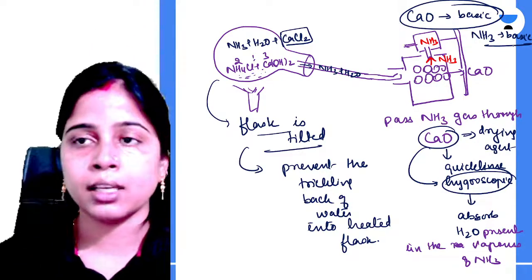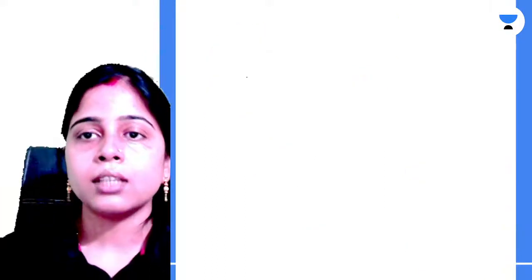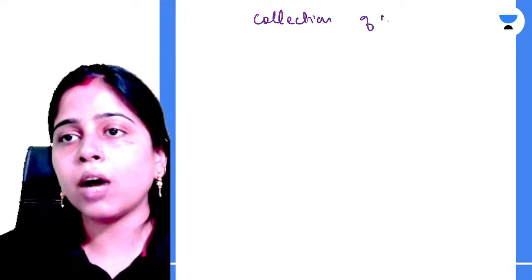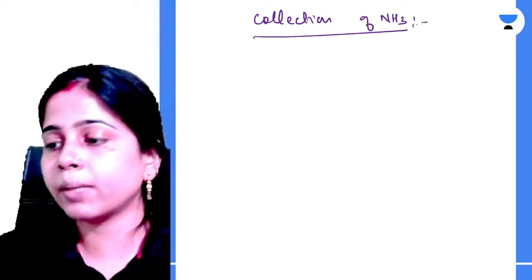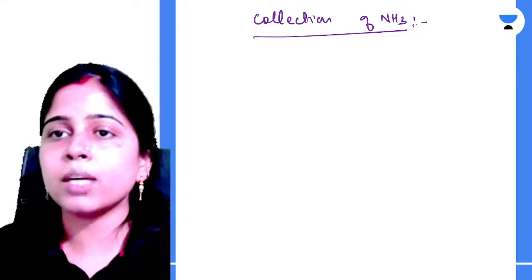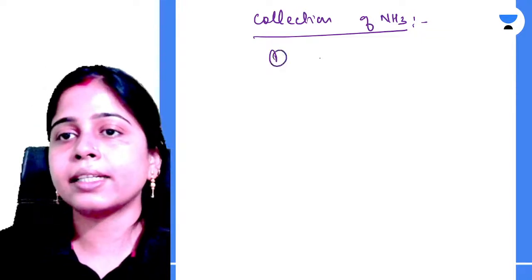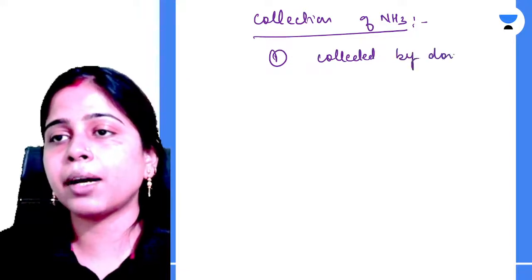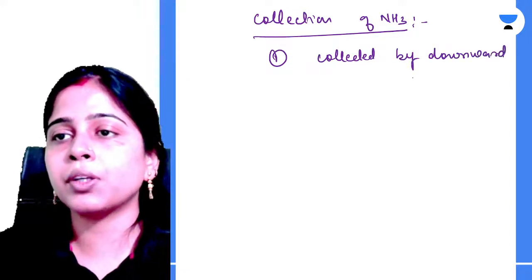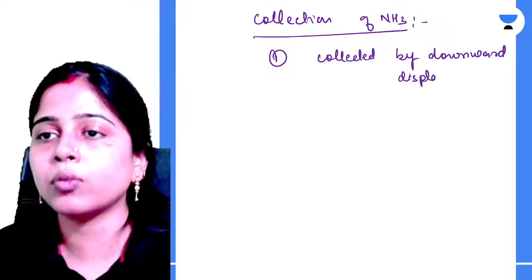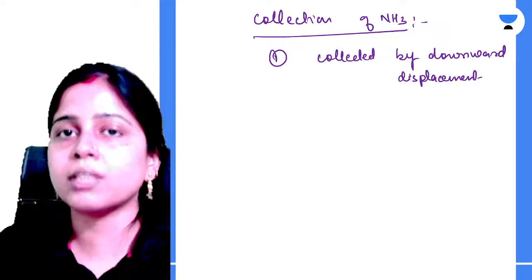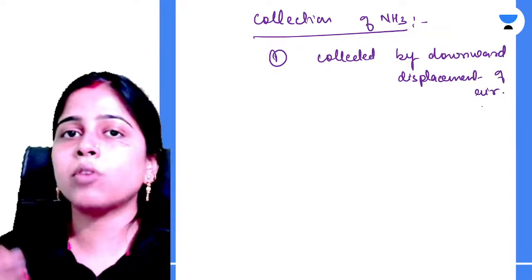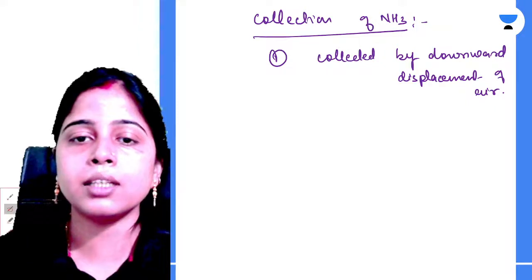Next question is the collection of ammonia. How is your ammonia gas collected? Can anyone tell me? It is collected by downward displacement of air. Yes. That means air is displaced downward and your ammonia gas goes above inside the container. Clear? Now why is this happening?